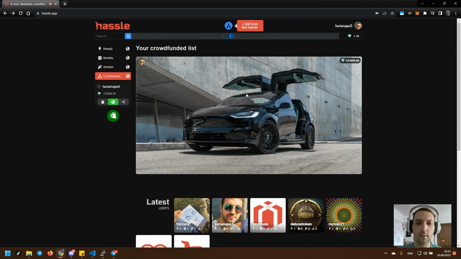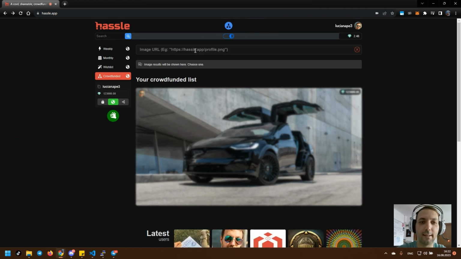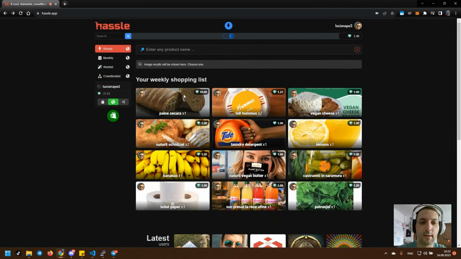So you can see, I'm not a first time user, Luciana Petre is not a first time authentication. So it's not a new user, but I cleared the cache. Whenever you visit the website for the first time, you see this to show you that with this button, you can add whatever you want in any category here, right?